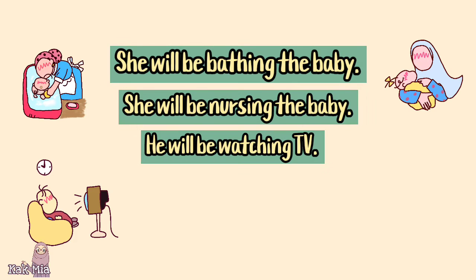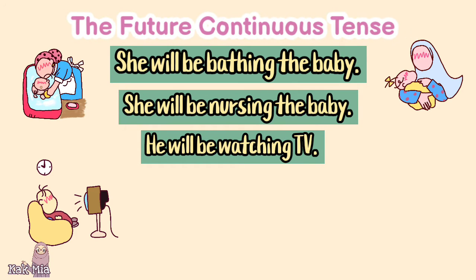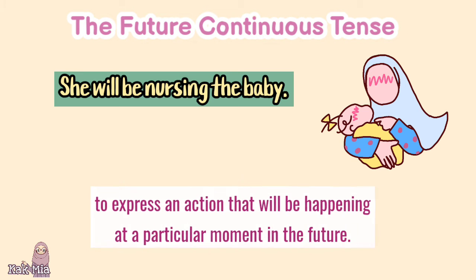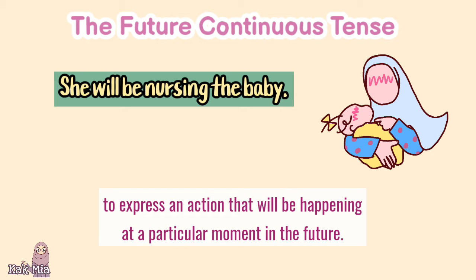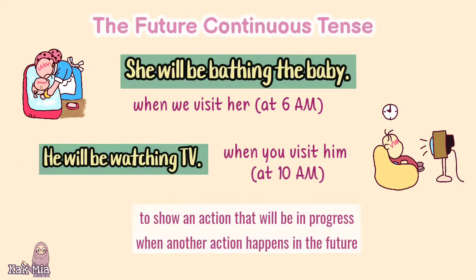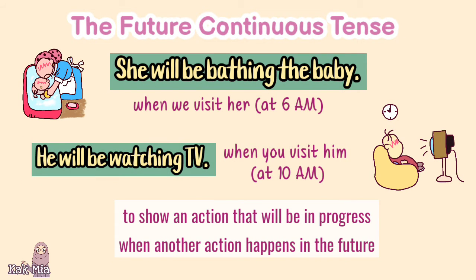These sentences are in the future continuous tense. The future continuous tense is used to express an action that will be happening at a particular moment in the future. We can also use the future continuous tense to show an action that will be in progress when another action happens in the future.